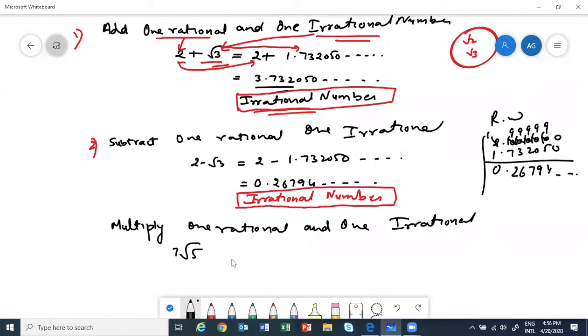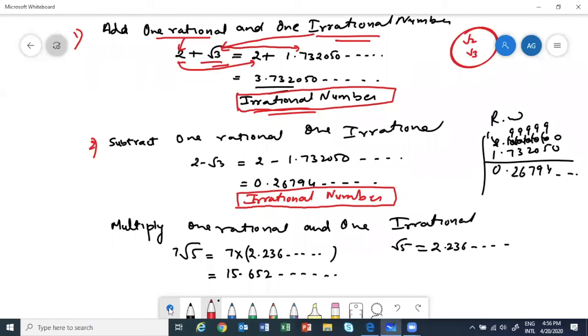Root 5 is equal to 2.236 and then it's non-recurring. So we will have 7 multiplied by 2.236 and this number is not ending, right? Because root 5 is irrational. So what will we get? We will get 15.652 and again it will not stop.